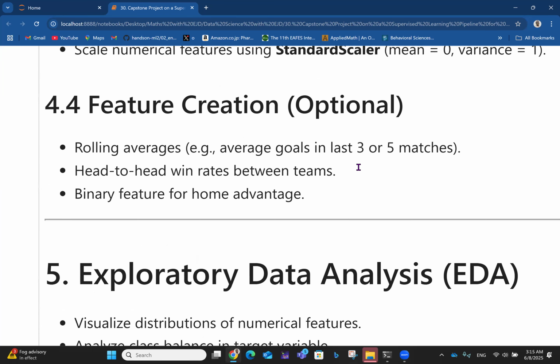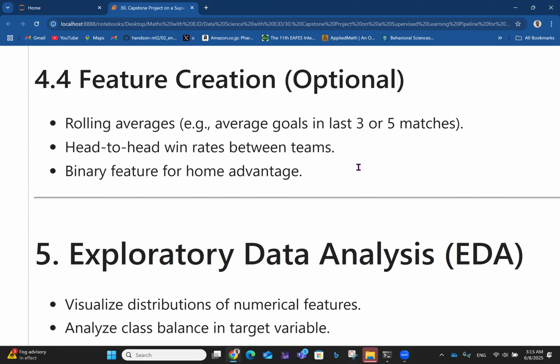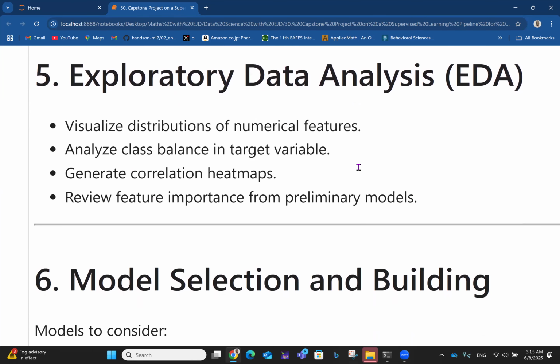And then you have the feature creation, which is optional. So you can do rolling averages if you like, e.g., average goals in last 3 or 5 matches if you want. You can do head-to-head win rates between teams. You can do a binary feature for home advantage. So things like that. Then exploratory data analysis. You can visualize distributions of numerical features, analyze class balance and target variable, generate correlation heat maps, review feature importance from preliminary models. So those are things we can do.